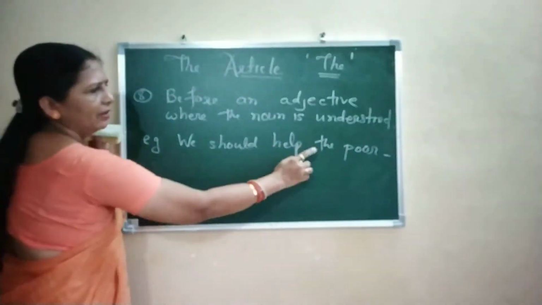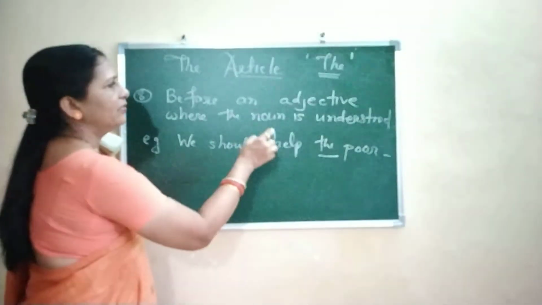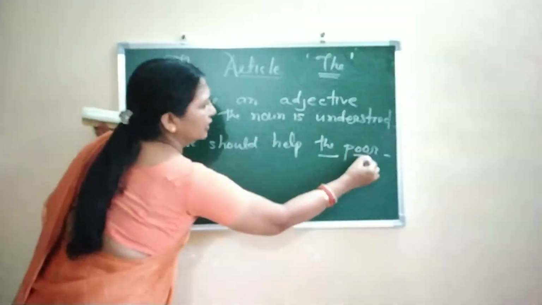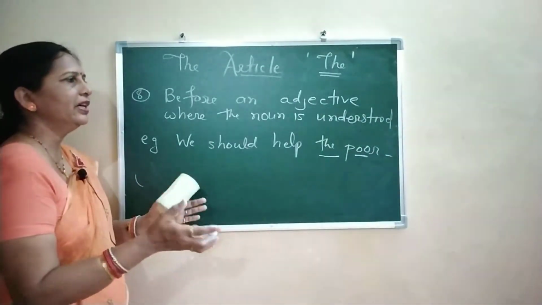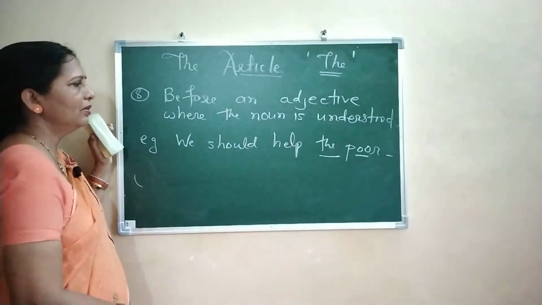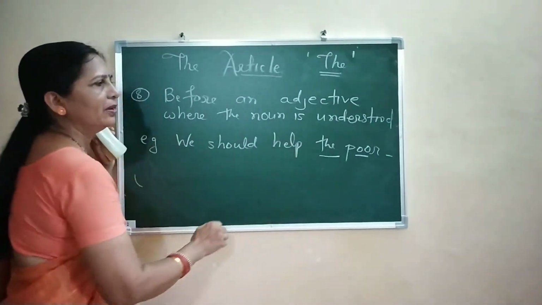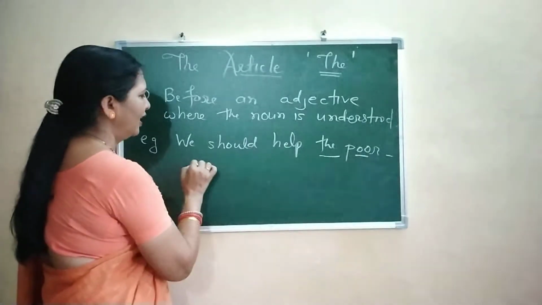See, कुठे आहे the वापरला आपण? इथे. And which is the adjective? Poor. Noun कुठे आहे? Noun दिलेलं नाही. We have to understand that a noun is present. What is the meaning of we should help the poor? आपण गरिबांना मदत केली पाहिजे. गरिबांना म्हणजे कोणाला?